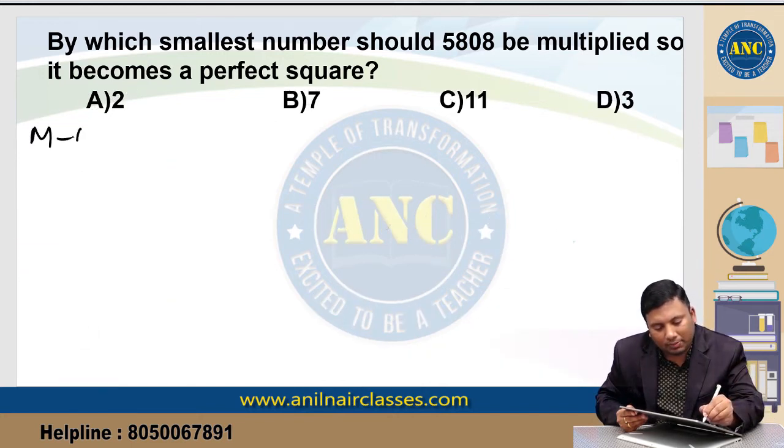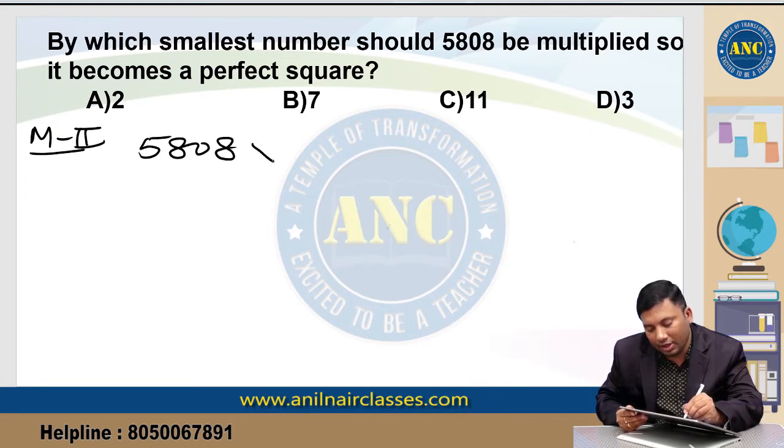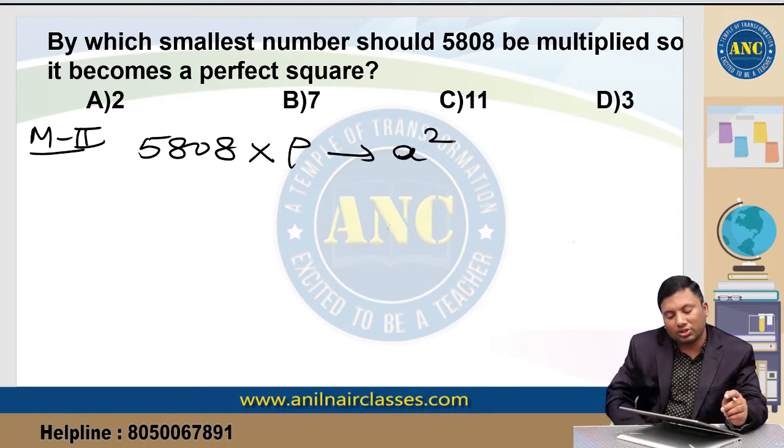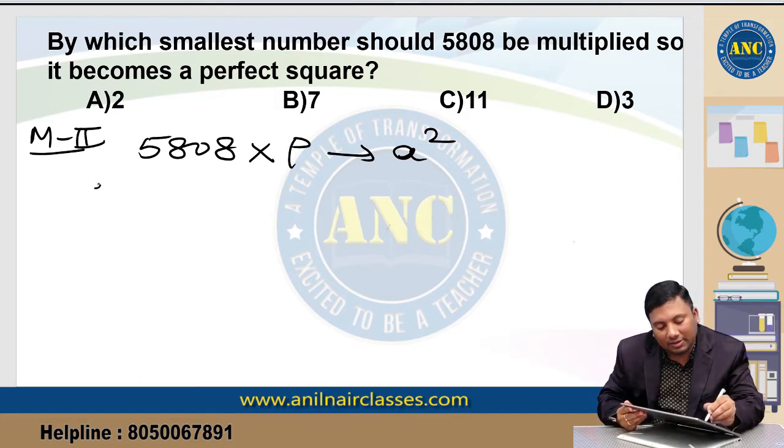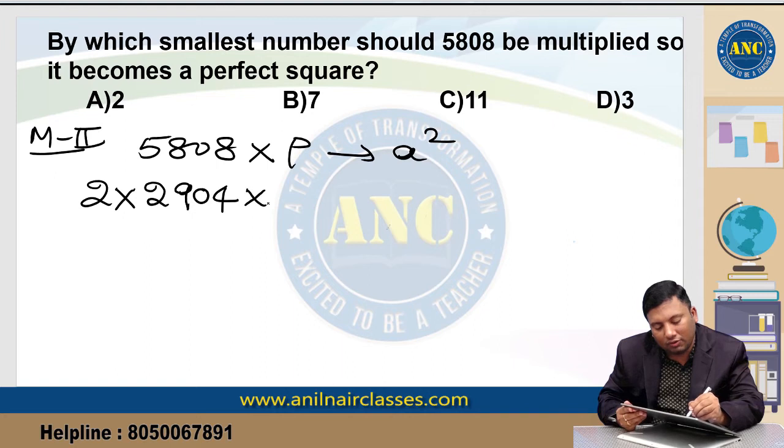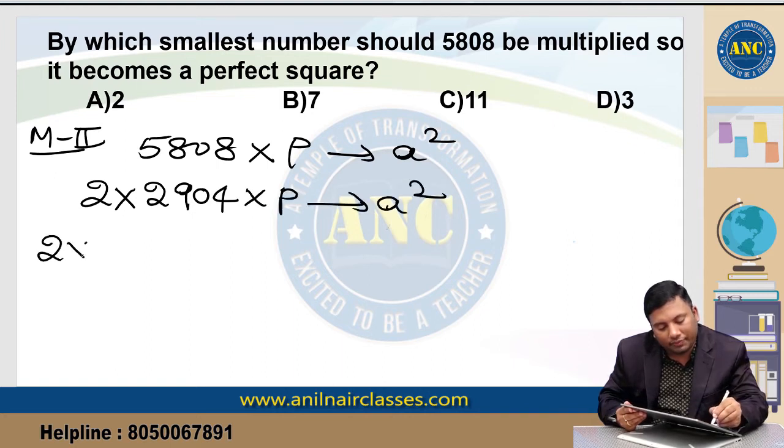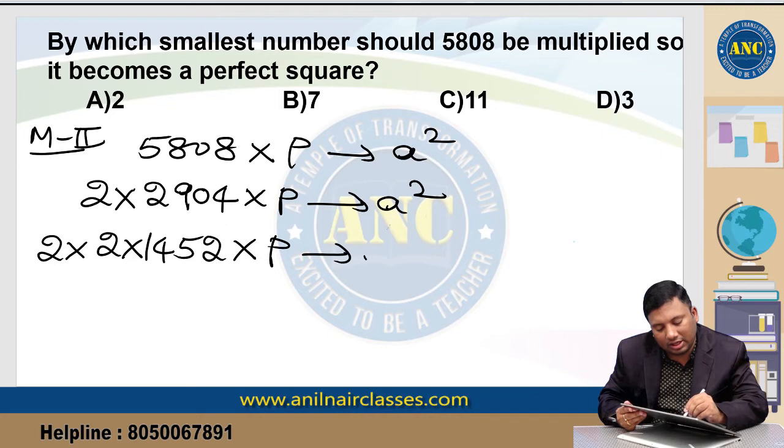Method 2. Suppose the question is 5808 into p, it should be a perfect square. Generally most of the students solve this question by factorizing it. Let me factorize it. 2 into 294 into p is a square. 2 into 1452 into p is a square.